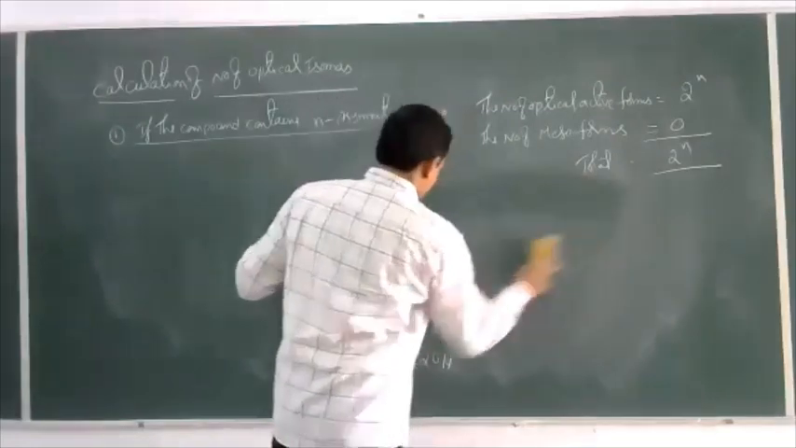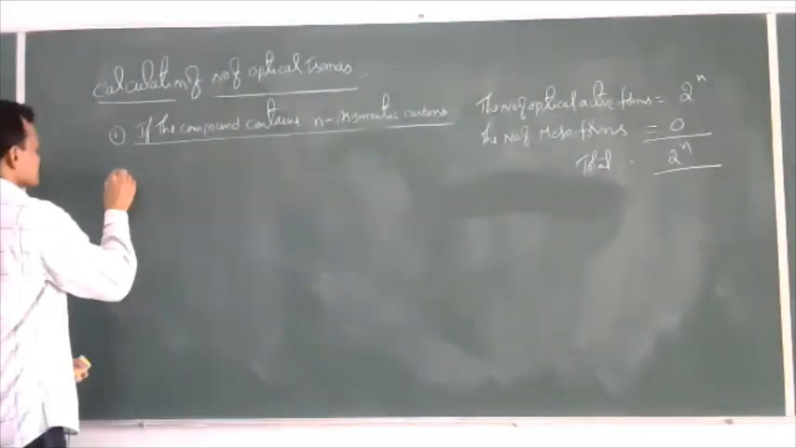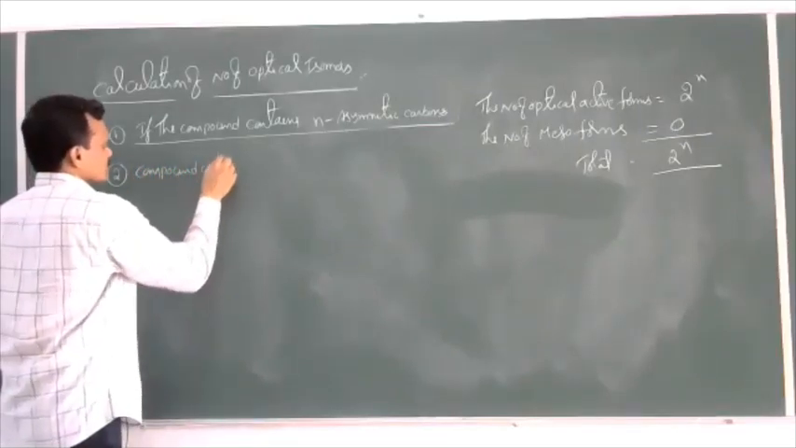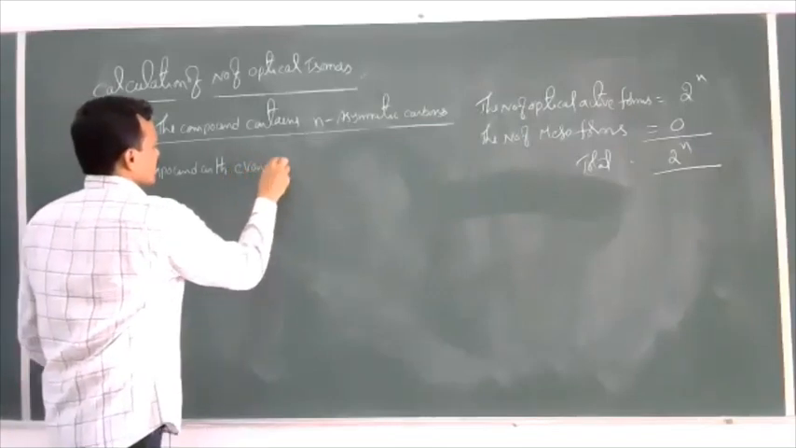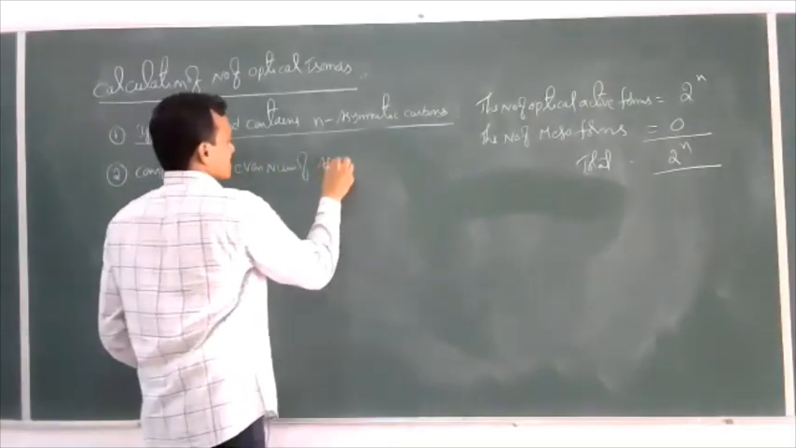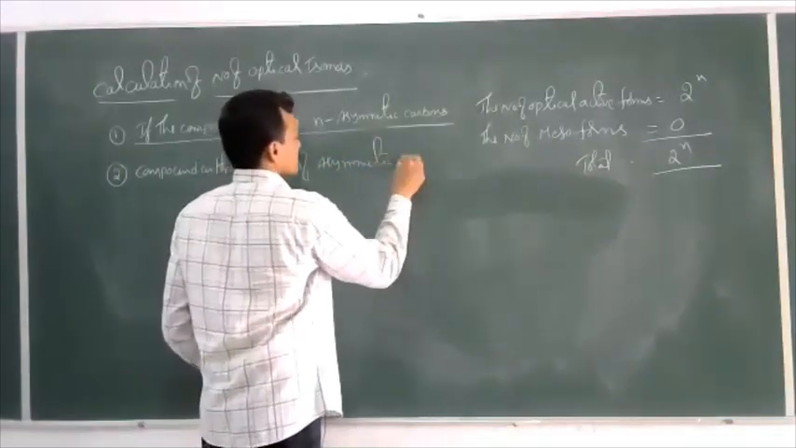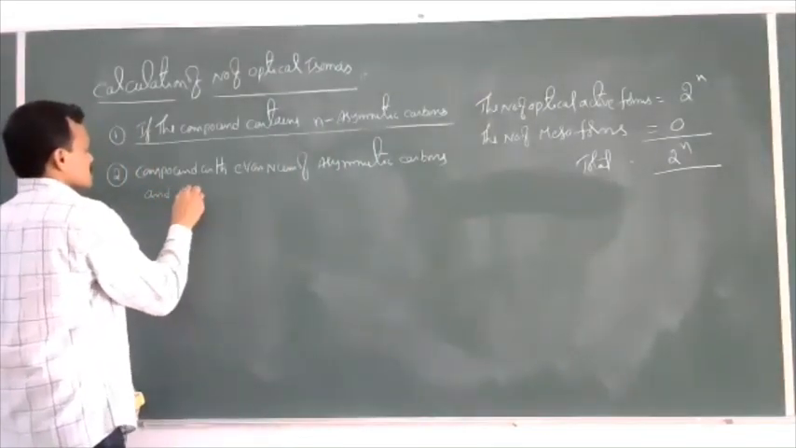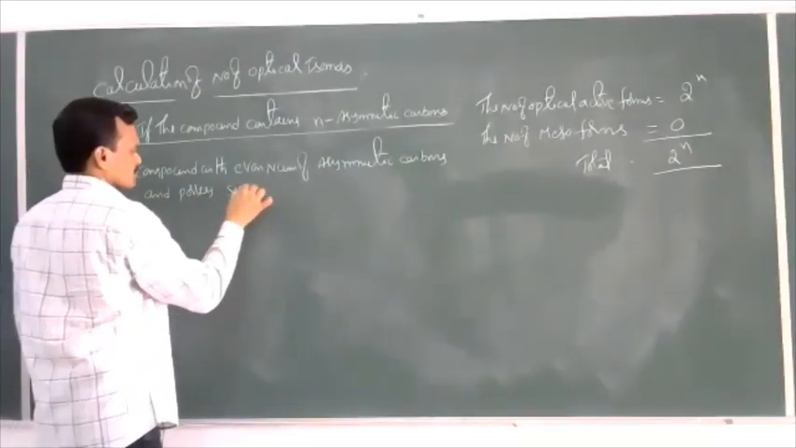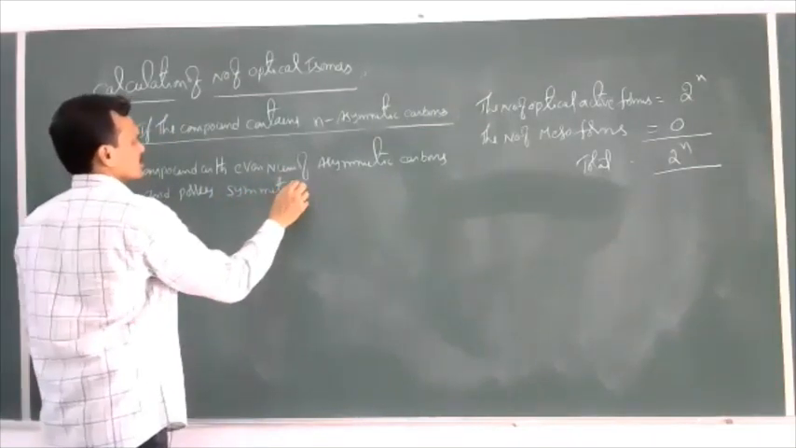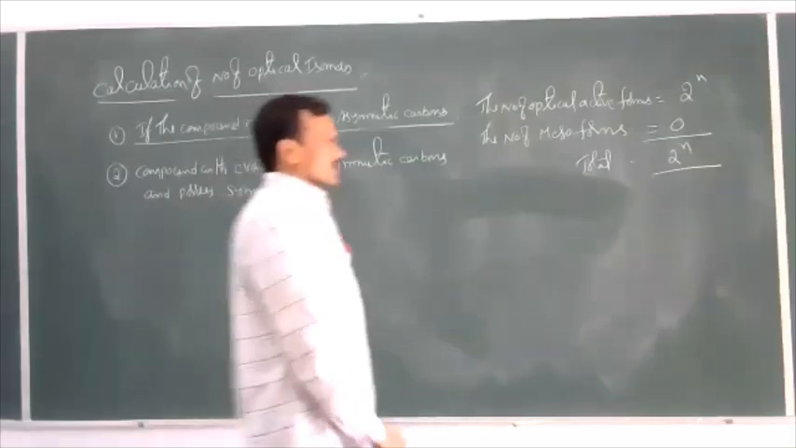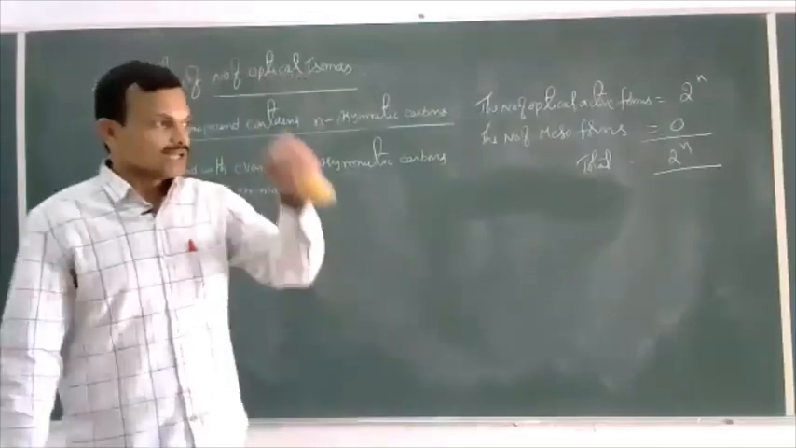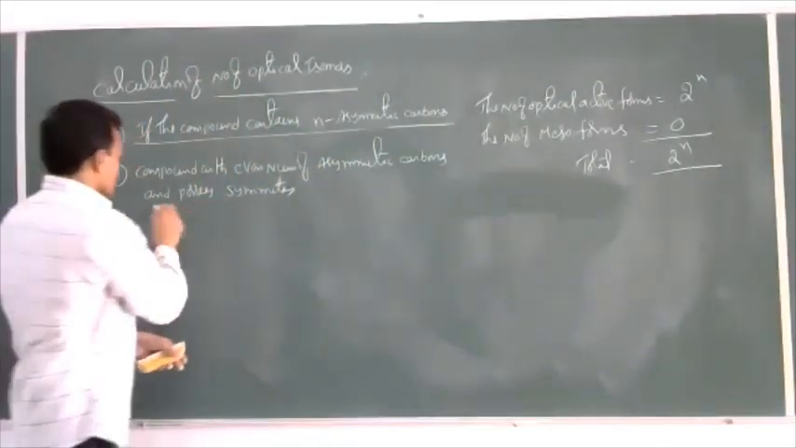Now come to the second case: compound with an even number of asymmetric carbons and possessing symmetry. The second case is that the given compound contains n chiral carbon atoms, where n is an even number, and the molecule possesses symmetry. Let us take an example for this case.